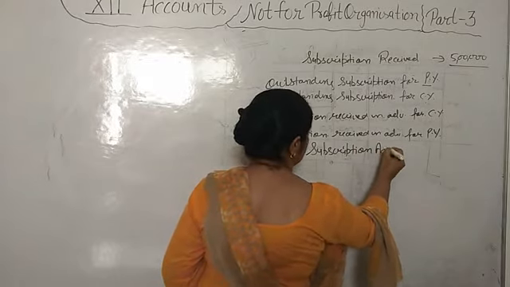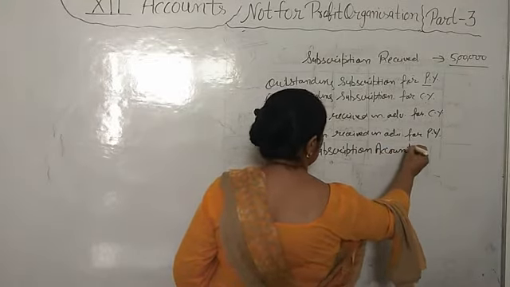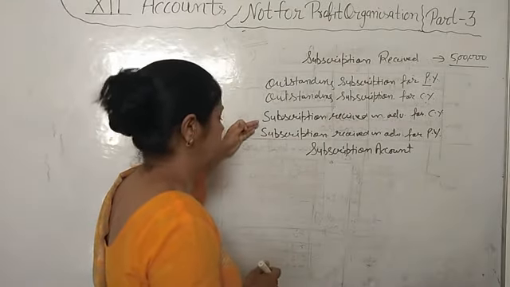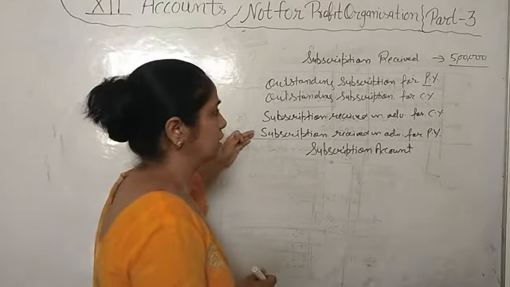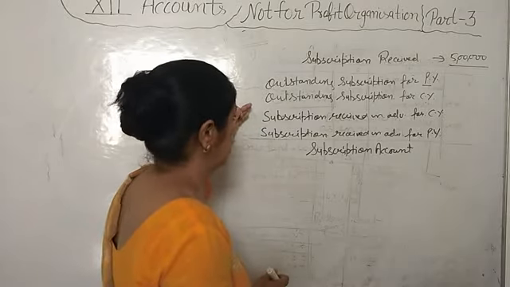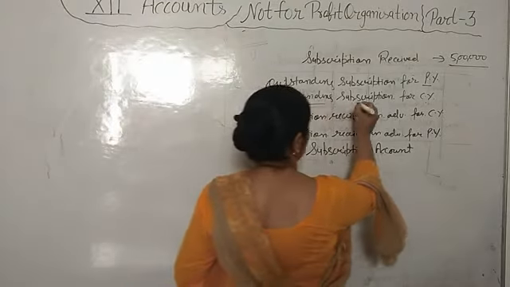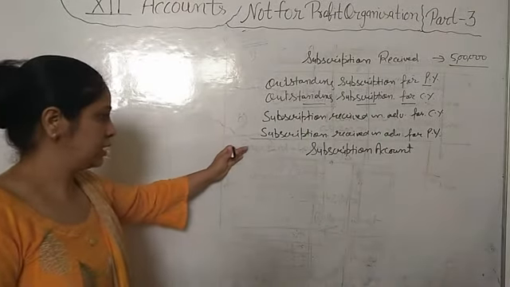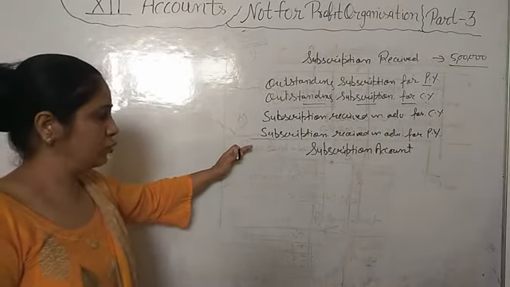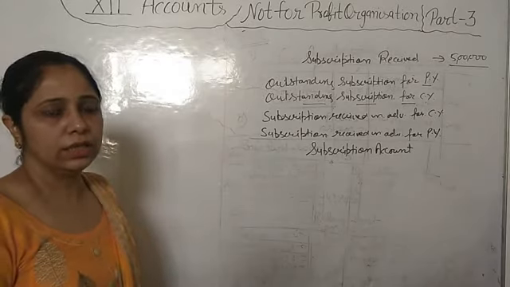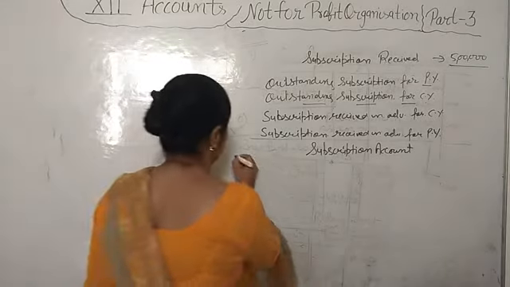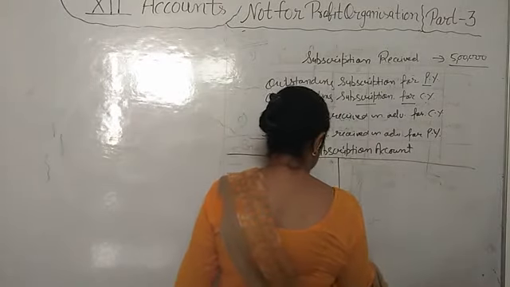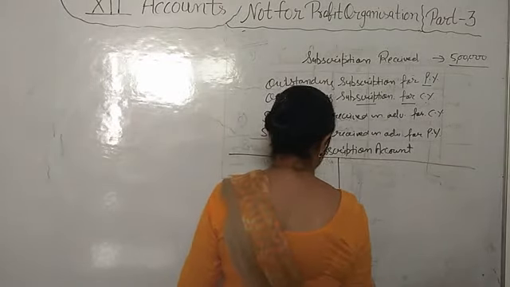Two methods are there. One is by simple plus minus: we will minus the previous year's and we will also minus the next year's, okay? And the outstanding subscription that we have not received, that we will add. That method is also there, but from my point of view, the subscription account is easier than that method. So how will we prepare the subscription account?